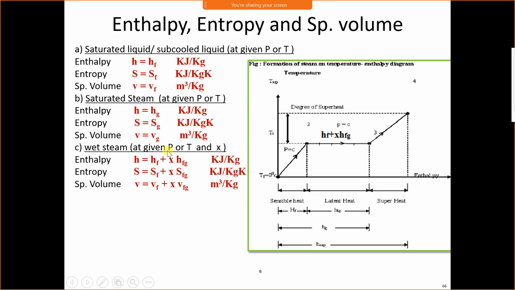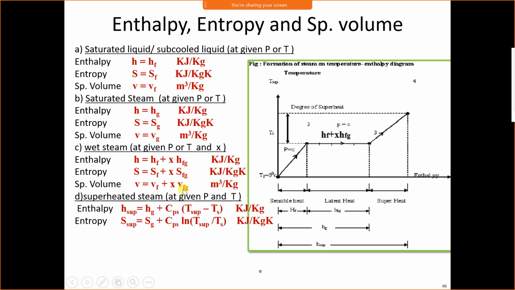And remember, whenever there is wet steam, you have to use the formula in which x is given. X corresponds with wet steam only. For saturated liquid, and above that for saturated vapor, there is no use of x. X is corresponding with wet steam only.